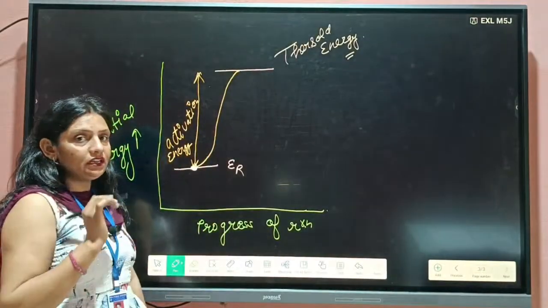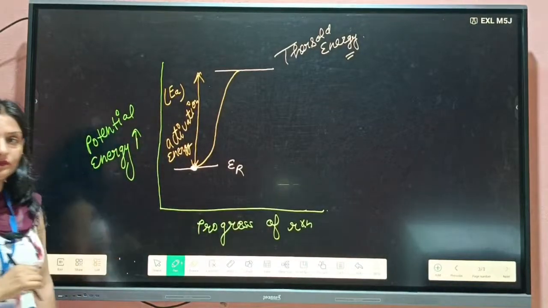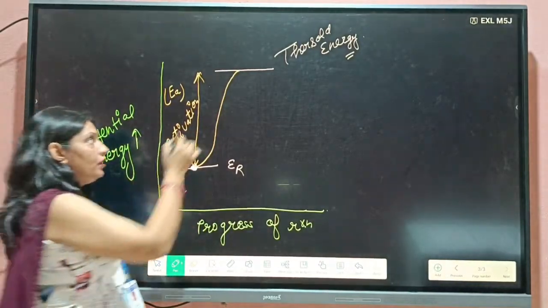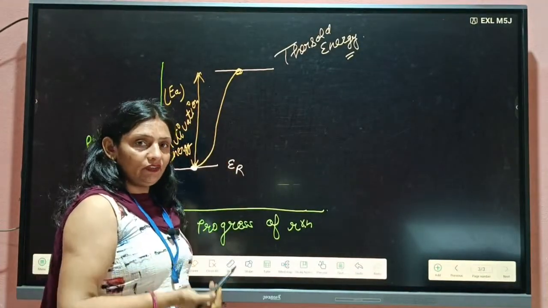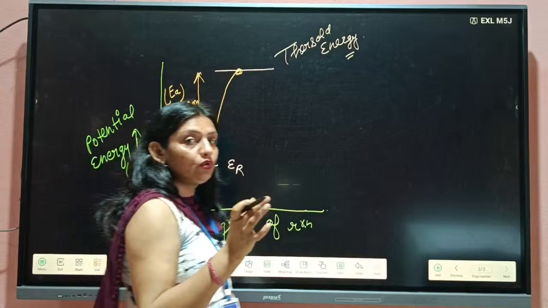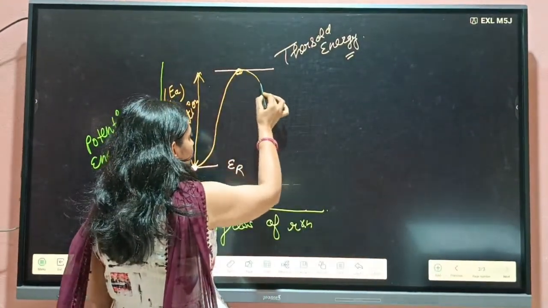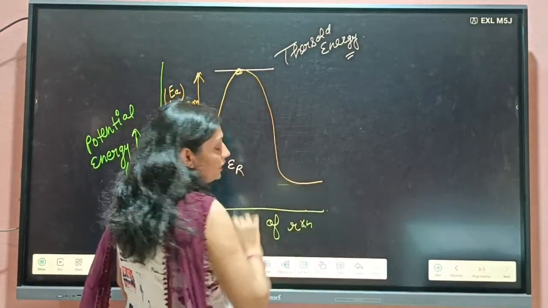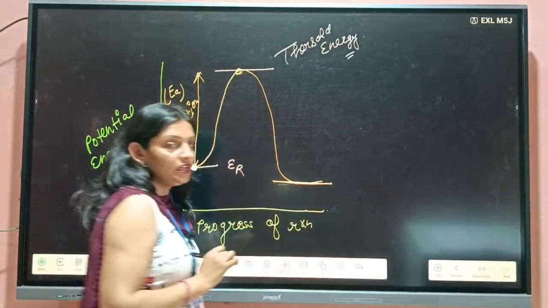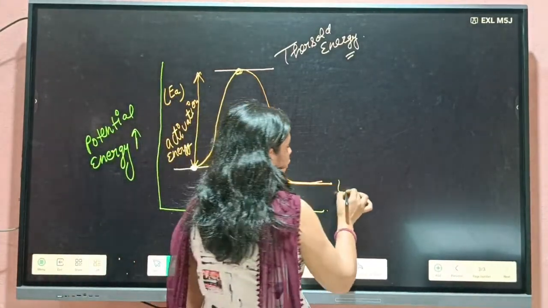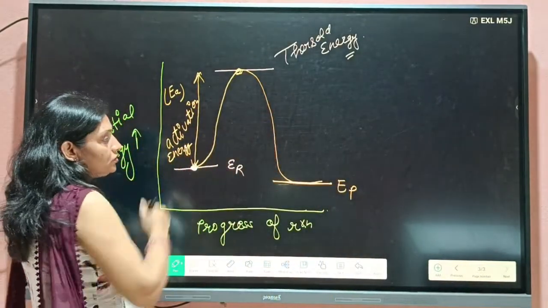And activation energy, students, you can represent by EA. Okay, now all reactants are activated. Then they will start to form product, and finally we can get product. Let us consider you are getting product at this energy level. So this is known as the energy of product. Why am I showing it in this way?